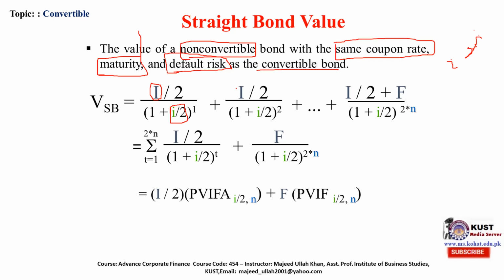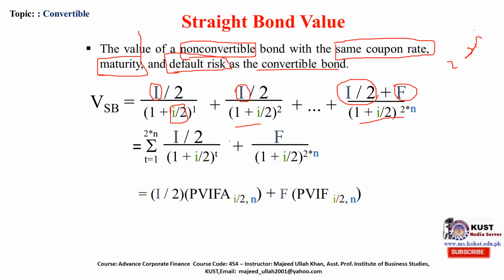Similarly, the interest amount divided by 2 is multiplied by the present value factor, and this is the last interest amount, and this is the face value that the company will retire the bond at, divided by the interest factor.